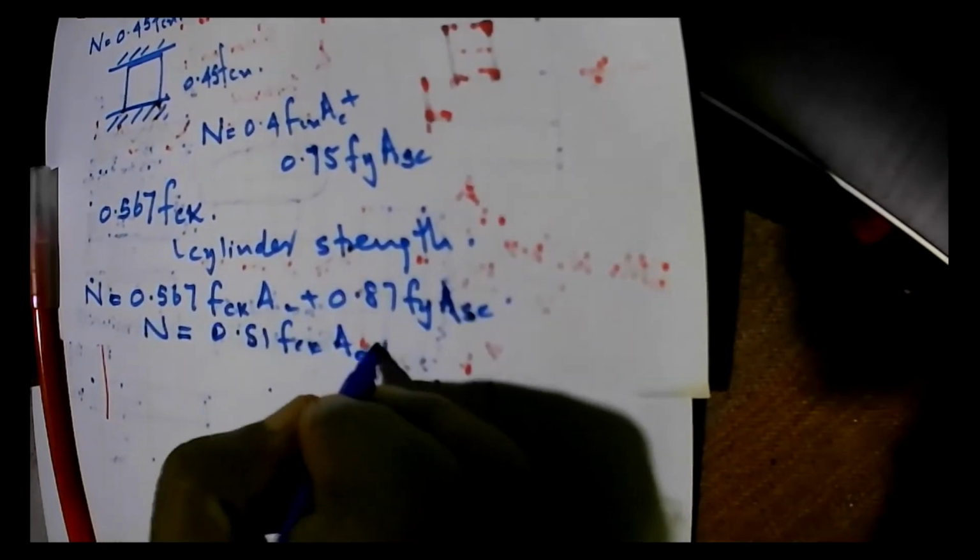So when you are using Eurocode with the cylinder strength, you can use the same equation, 0.567 FCK AC plus 0.87 FY AC. And if you reduce the concrete capacity by 10%, then 0.567 into 0.9, so you can use an approximate formula like N is equal to 0.51 FCK AC plus 0.875 FY AC.